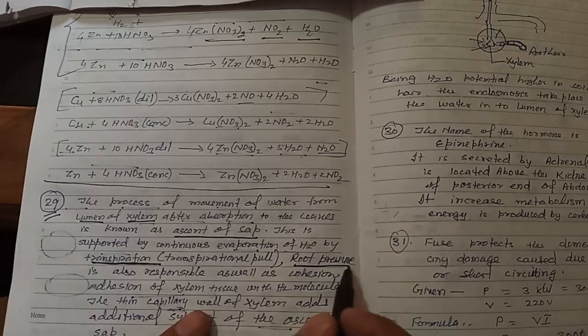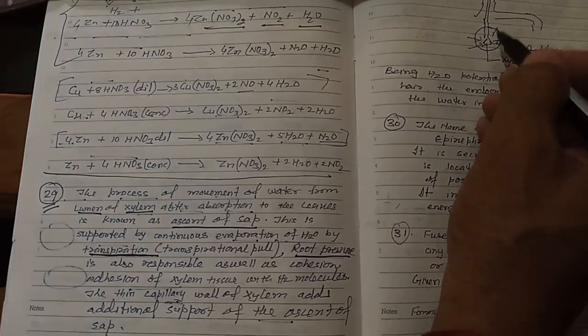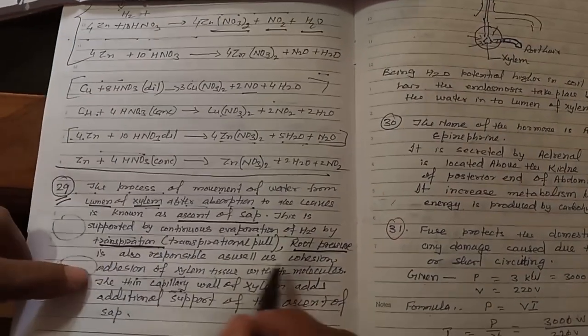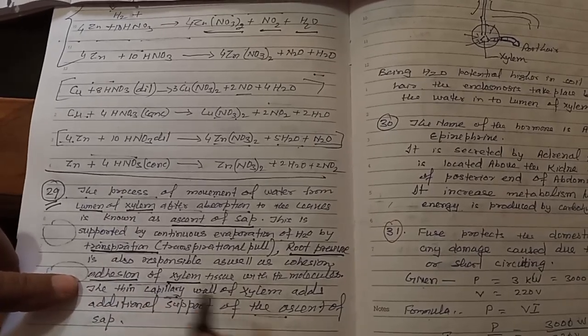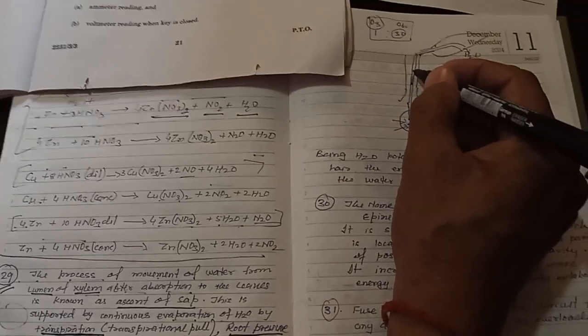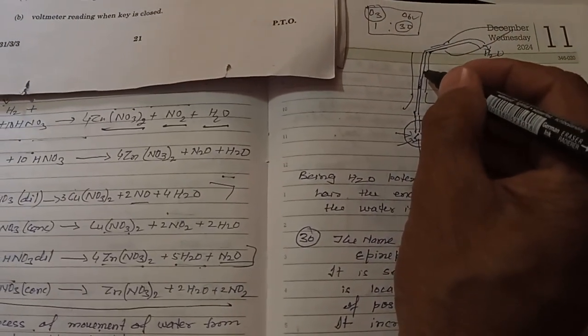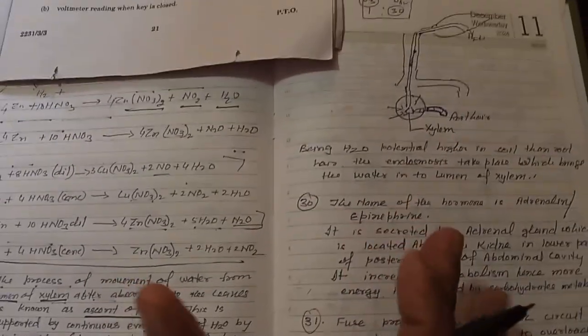Root pressure is also a factor. Since water enters all around the lumen of xylem, that creates a pressure, and due to this pressure the water moves upward. So the second is root pressure. Cohesion and adhesion theory, given by Dixon and Joly: there is a cohesive force of attraction between the water molecules, and an adhesive force of attraction between the lumen of xylem and the water, which are different molecules.